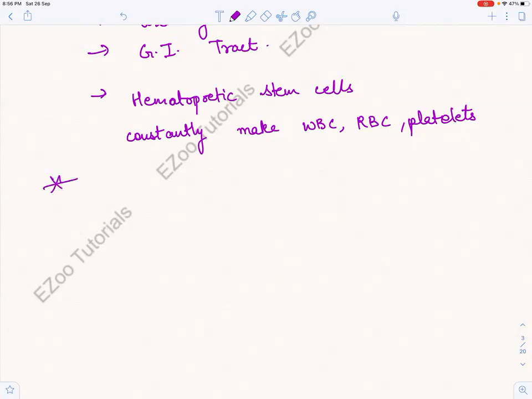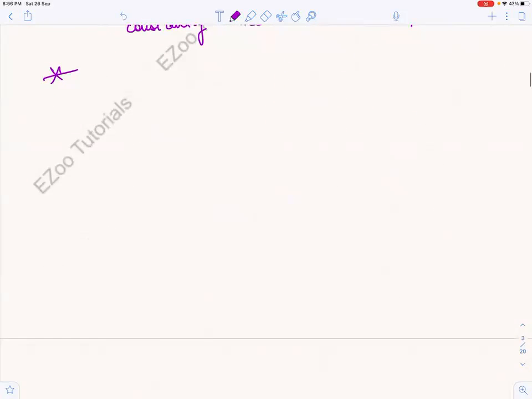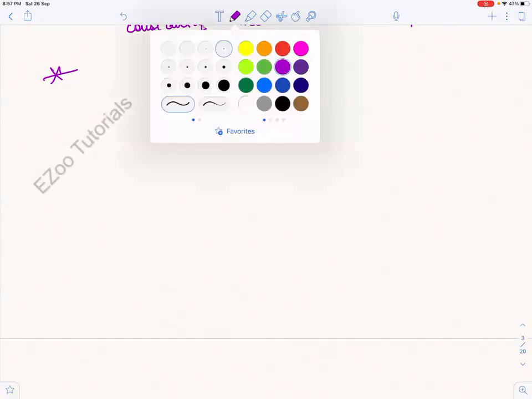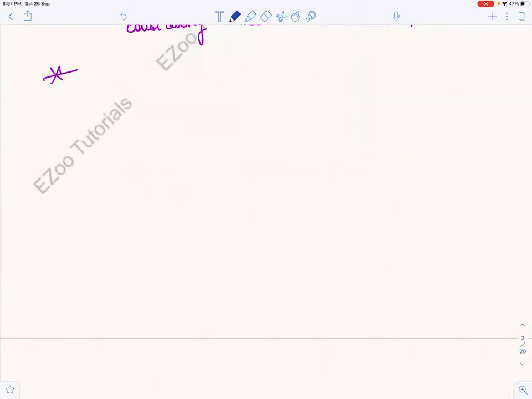Now the second type of cells that we are going to do, this is just a little off that we are going from the mitosis, but it's important, that's why you should know it. We are still on the G1 phase, and in the G1 phase I was telling you that most of the cells exist in G1 phase. So we thought that when we say most of the cells, we should know what are these different types of cells. So now the other type of cells are stable cells. What are stable cells?